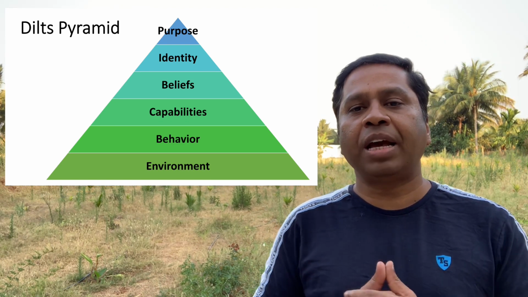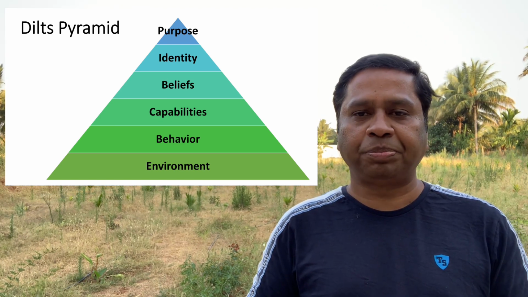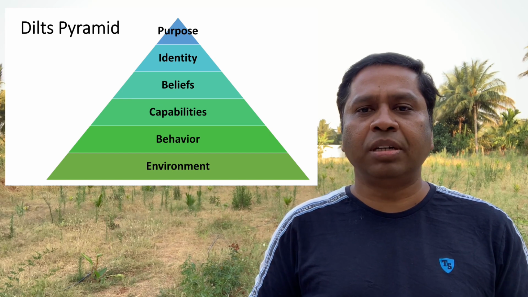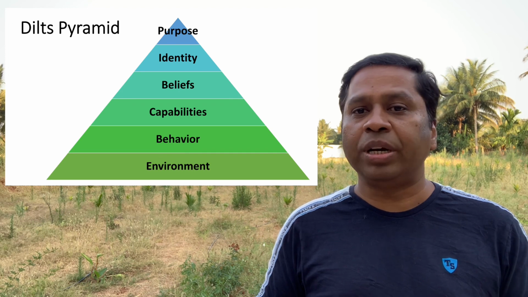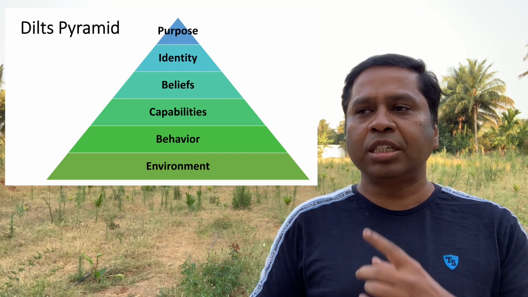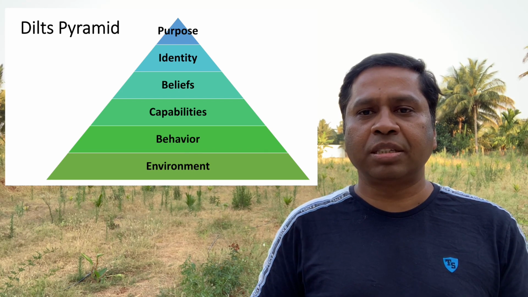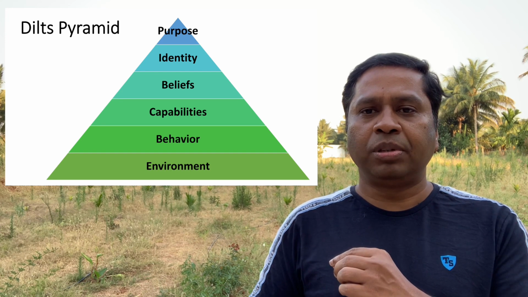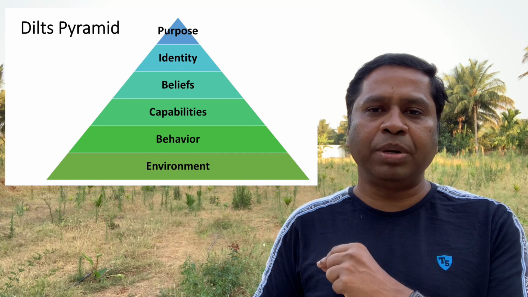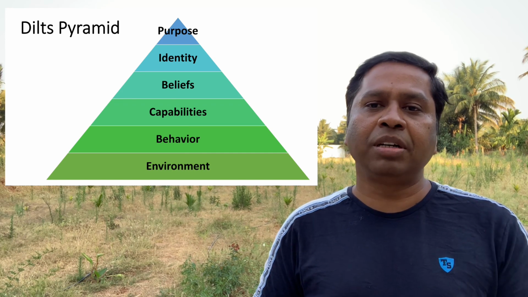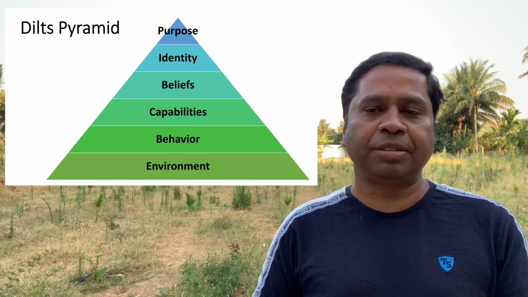Above behavior, what we have is capabilities. Capabilities are nothing but our abilities, our skills, our talents, our qualities. In this pyramid, the important thing is a level above will influence the level below. For example, if you make any changes in our capabilities, that will impact our behaviors.